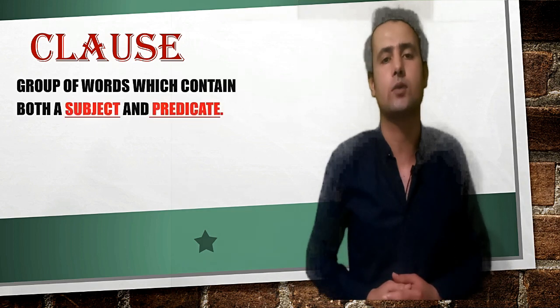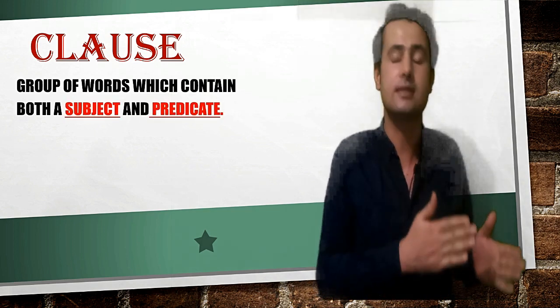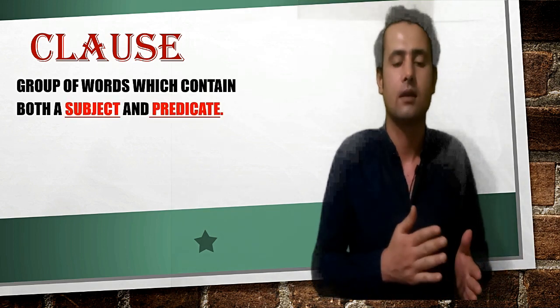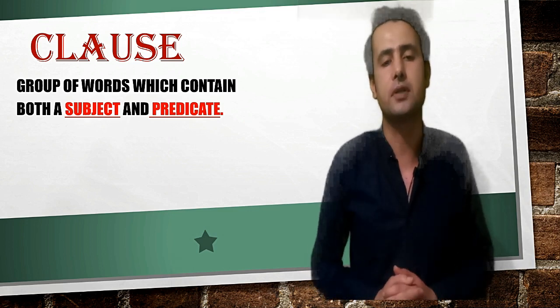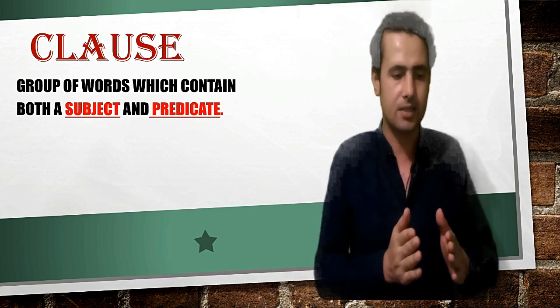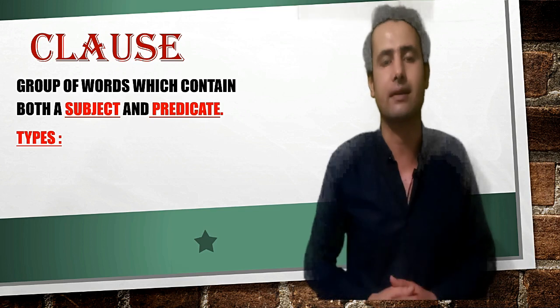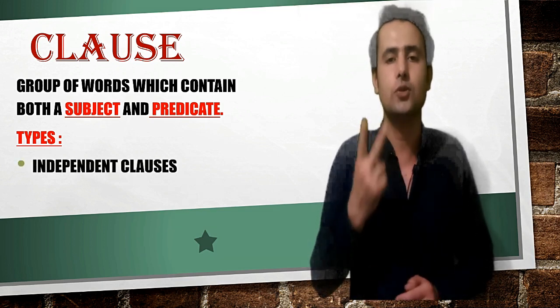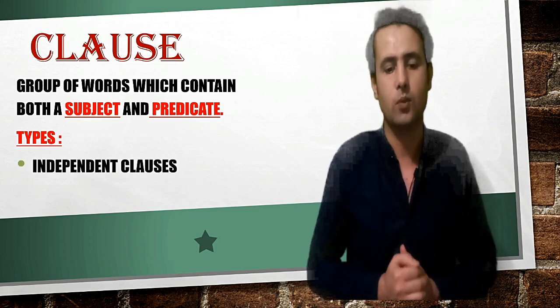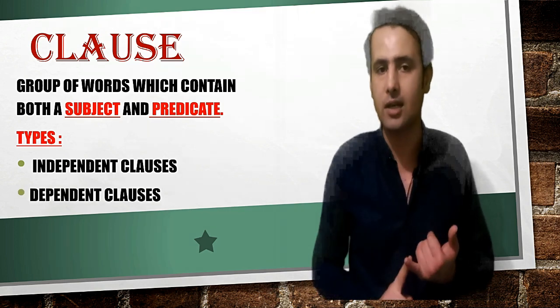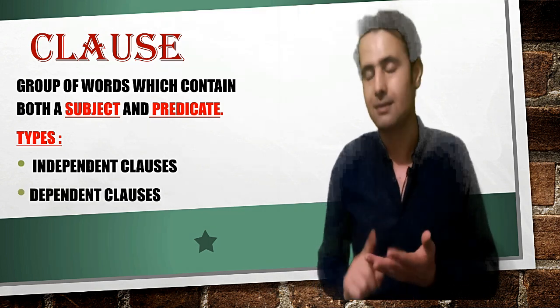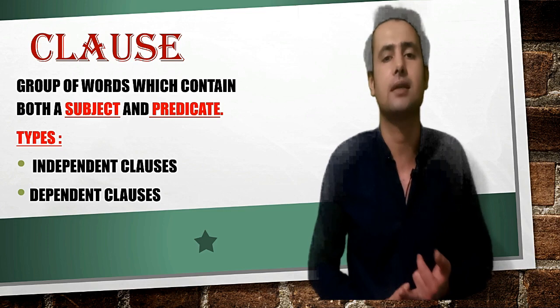In this video lesson, we are going to discuss clauses and their types. Clauses are a group of words that contain both a subject and a predicate. There are two main types of clauses. One is known as the independent clause, whereas the second one is known as the dependent clause.